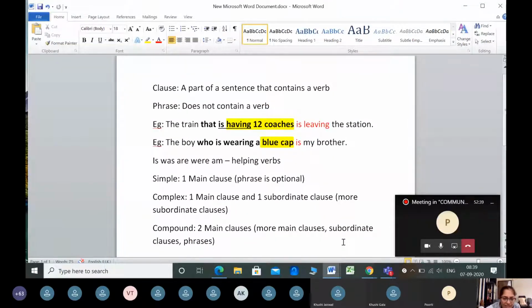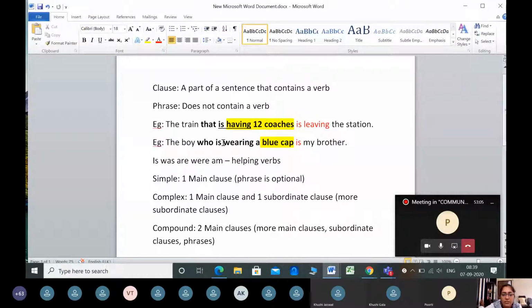For example, when I say only the word having, the train having 12 coaches, having is not a verb, but if I add is, is having, then it becomes a verb. And what is the rule? That when ing is there, then an auxiliary verb, is, was, are, were, am, any one of them, has to be there.